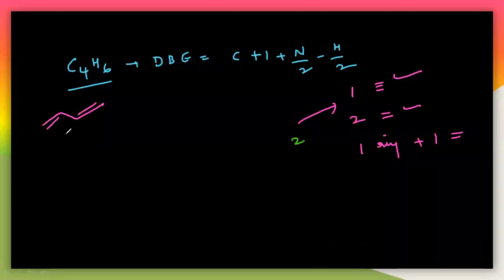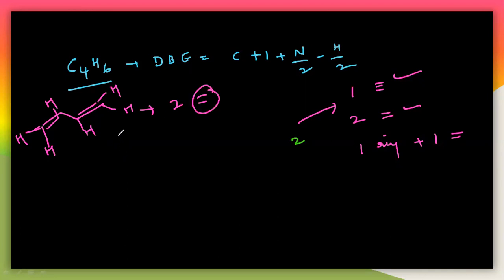Is it C4H6? Definitely, see here 1, 2, 3, 4 carbons, and the hydrogens: 2 hydrogens here, a hydrogen here, and a hydrogen here. So C4H6, and you can see there are 2 double bonds. That means this is one correct structure. Let us take another structure like this. There is a ring here, and I will keep a double bond in that particular cyclic ring.